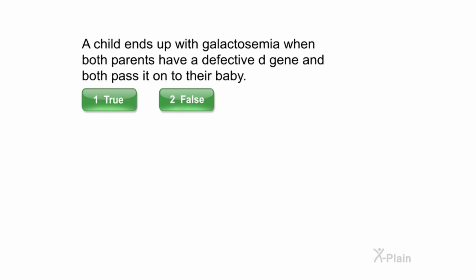A child ends up with galactosemia when both parents have a defective D gene and both pass it on to their baby. Select true or false. Correct.